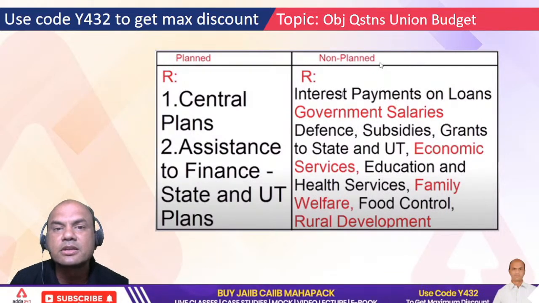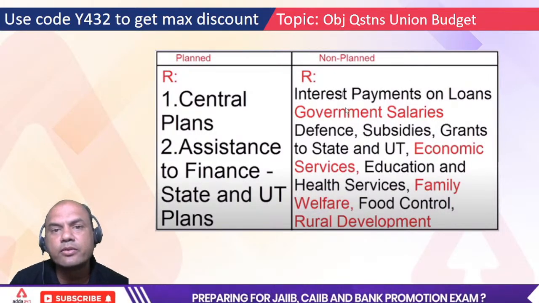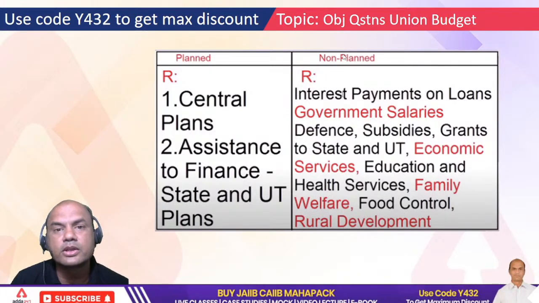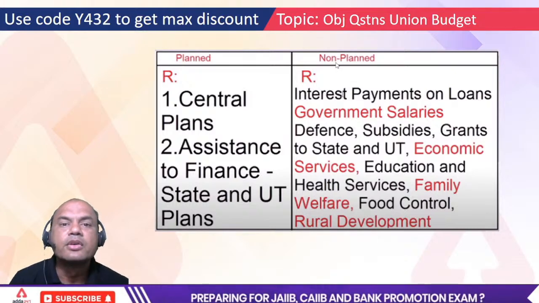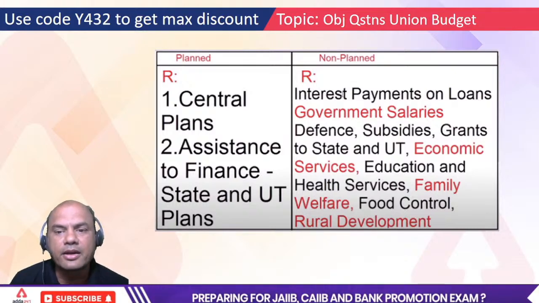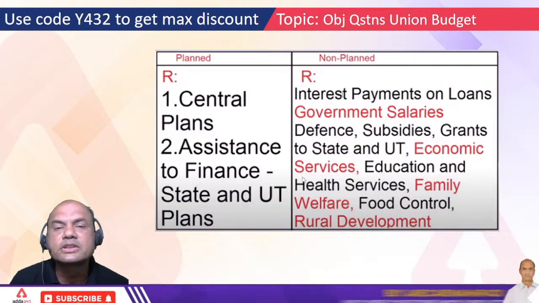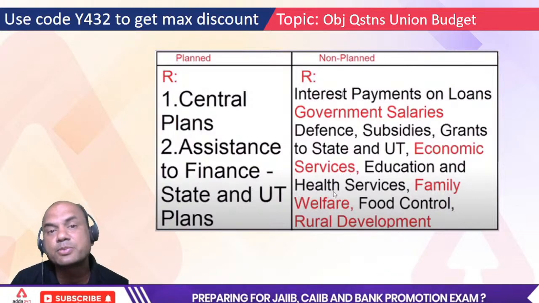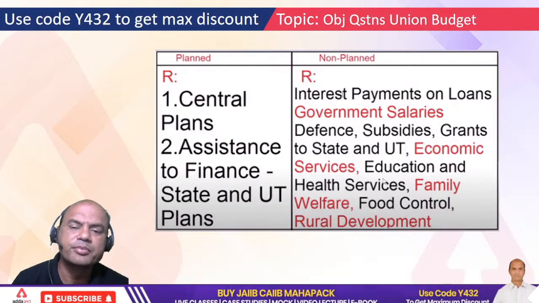Otherwise, don't take this as non-planned meaning the government doesn't know anything about what is happening. Yes, there are certain events which the government doesn't know, like the COVID event in 2020, right? 2020 and 21, we are still into that. So that nobody had planned, but that comes under healthcare. Government puts some budget for health services, but definitely government won't have put this much budget on health services due to COVID because nobody had expected it, right?